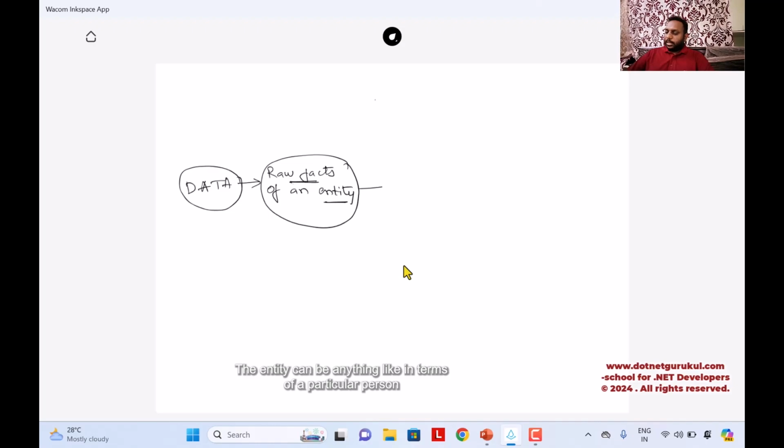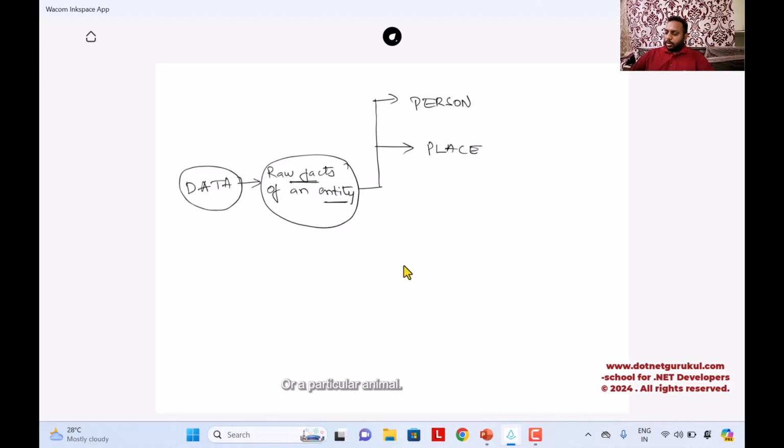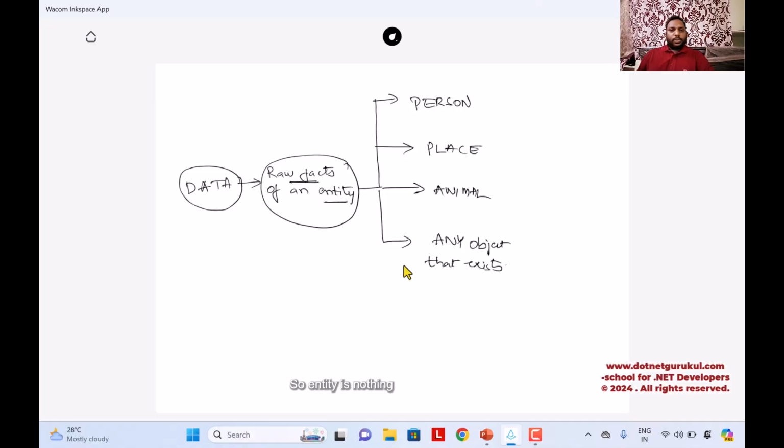The entity can be anything, in terms of a particular person, a particular place, a particular animal, or any object that exists. So an entity is nothing but anything about a particular person, place, animal, or any object that exists. So what are the raw facts of the entity?